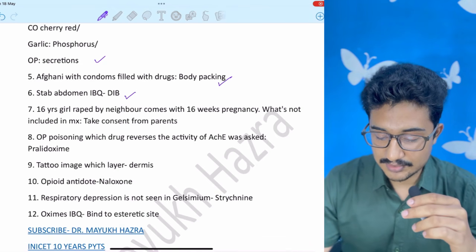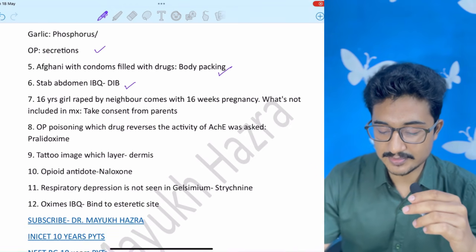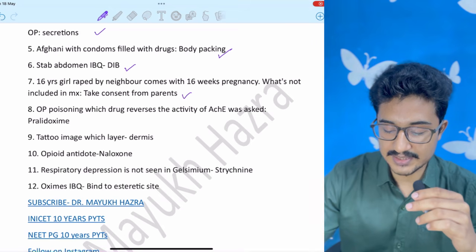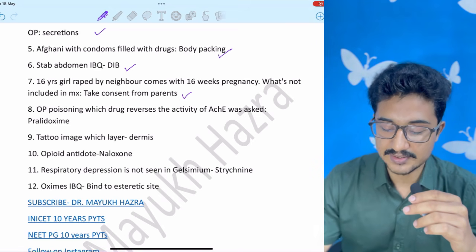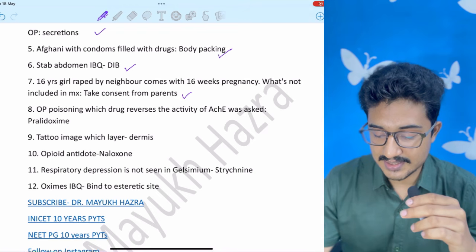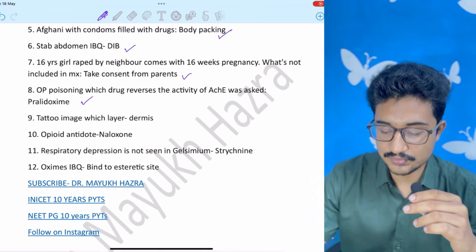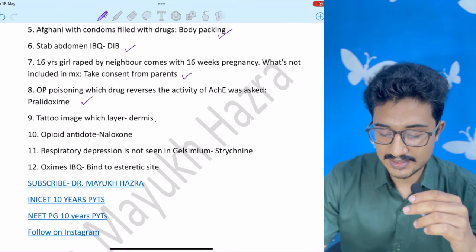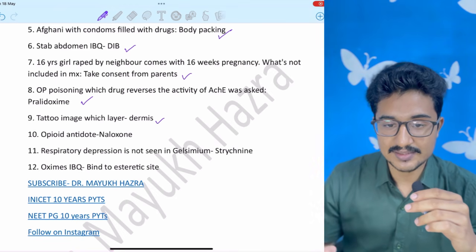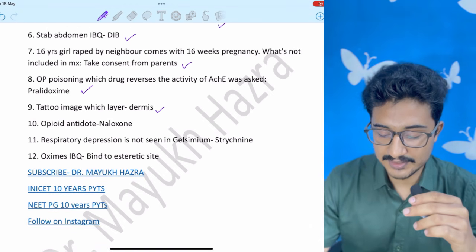16 years old girl raped by neighbor comes with 16 weeks of pregnancy. What not to include in management? Take consent from parents. You take consent from the victim herself. OP poisoning, which drug reverses the effect was asked. Pralidoxime. Tattoo image, which layer is it settled? Dermis. You do Nd:YAG 1064 nanometer for black tattoo removal.